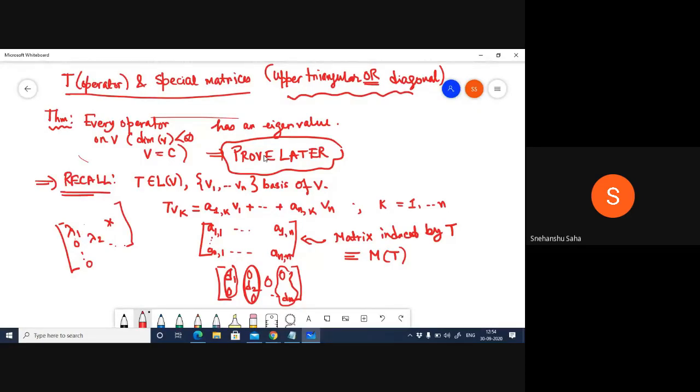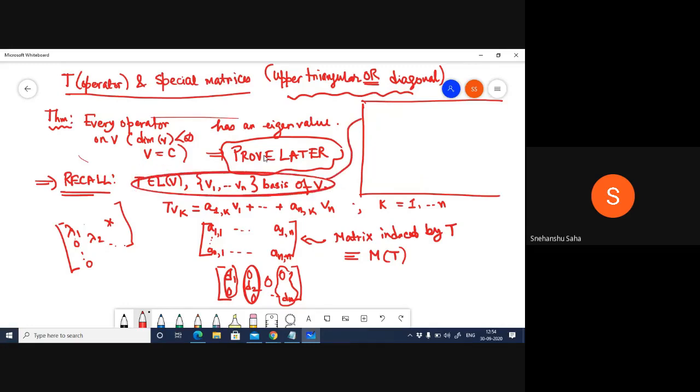So the conjecture is the following, and it's very simple but important enough for us to know. For an operator on a finite dimensional vector space, under the assumption that it has a basis, the following are equivalent.